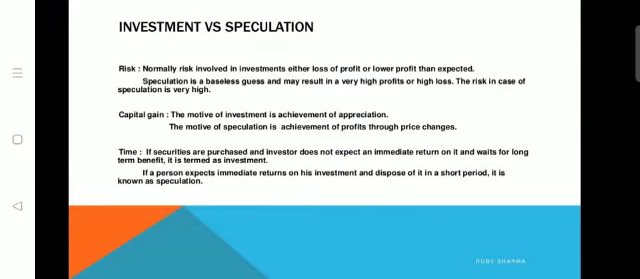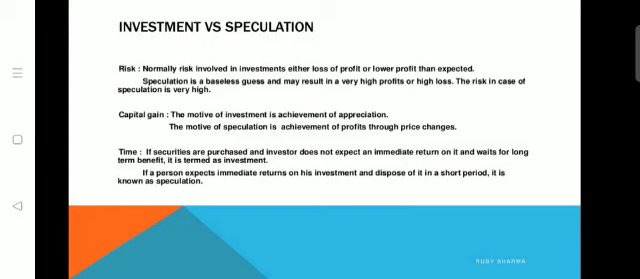Now there is one more word under the financial sector, speculation. Normally, when we consider investment, speculation also comes under the same financial field. But even though investment is not the same as speculation, there are some differences between them. We can differentiate between investment and speculation by considering factors like risk, capital gain and time.